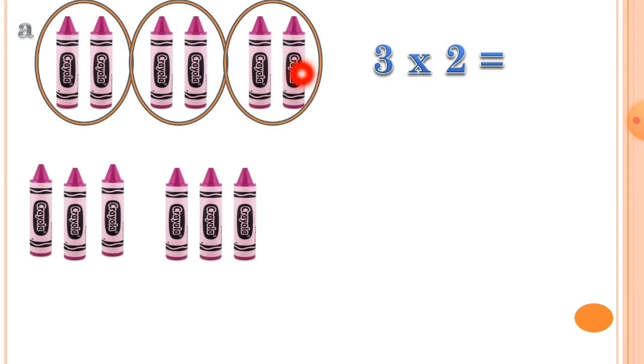There are 3 groups and 2 crayons in each group. And the final answer, 3 2s is equal to 6.